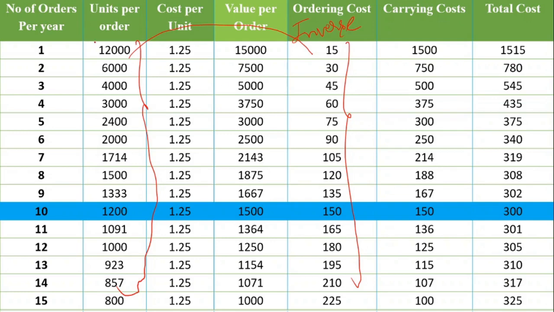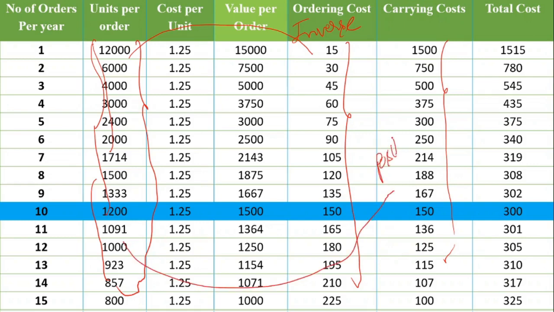Whereas as order size increases or decreases, carrying cost also increases or decreases. That means between order size and carrying cost the relationship is positive, whereas between order size and ordering cost the relationship is inverse.